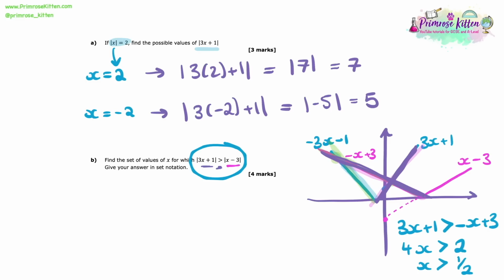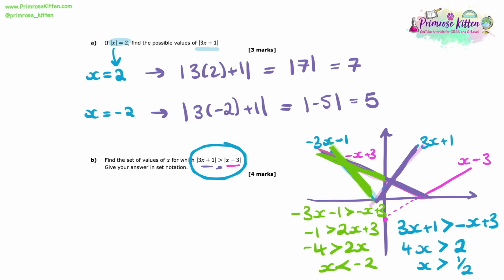Now let's have a look at the other point of intersection here. I can see that it's this region here of the minus 3x minus 1 line that is bigger than the minus x plus 3 line. So we're just picking which lines out of these 4 are the relevant ones to these points of intersection. Now rearranging this, we get minus 1 is bigger than 2x plus 3, which gives us minus 4 is bigger than 2x. And rearranging that, we get that x is less than minus 2.